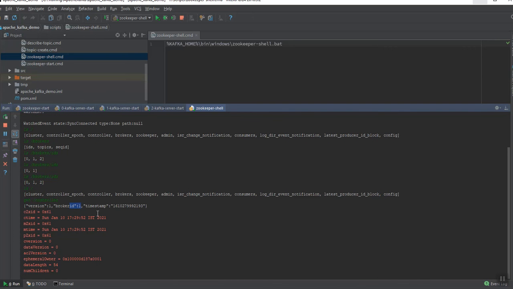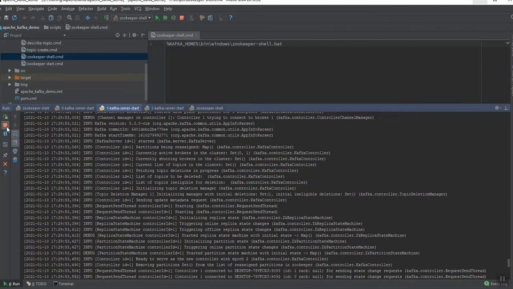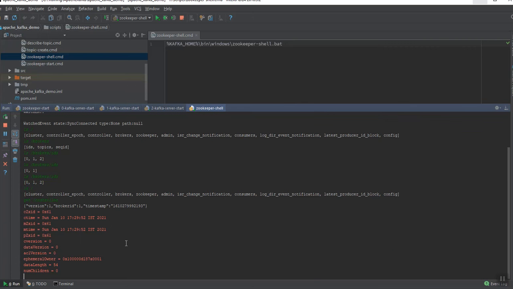So suppose let's bring down the broker 1 node. So this is the broker 1 node. Let's stop this, killing this broker node to see the difference. So now I have killed the broker, and let's see what active nodes we have. We have only 0 and 2 active.